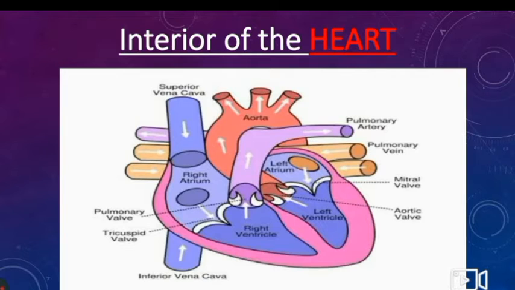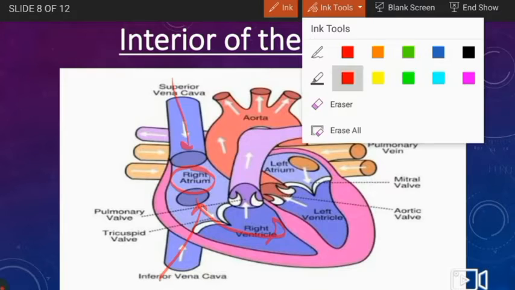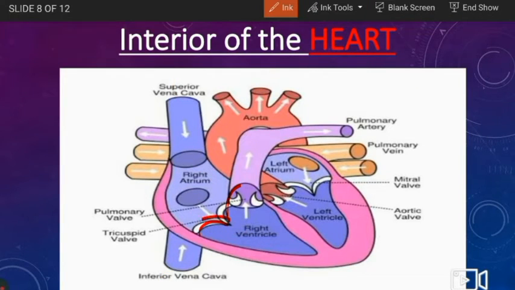Now, here is the interior of the heart. So let's read about it. The superior and inferior vena cava bring the bad blood, or the deoxygenated blood, or the blood which contains carbon dioxide, to the right atrium. Then after the blood reaches the right atrium, it moves to the right ventricle. But before that, this valve has to open, which is called the tricuspid valve. So when this valve opens, the blood from the right atrium moves to the right ventricle.